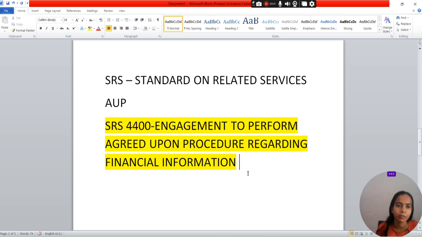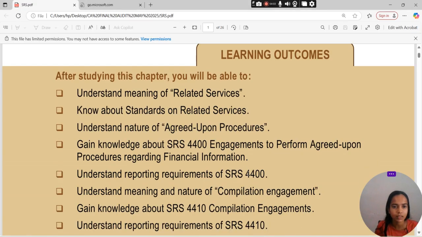We are discussing the topic, that is chapter 9 of the CA Final Audit, that is the standards on related services. SRS 4400, हम क्या बोलते हैं कि SRS 4400 क्या होता है? That is engagement to perform agreed upon procedure. कैसे, how there will be the engagement to perform the agreed upon procedures regarding the financial information.